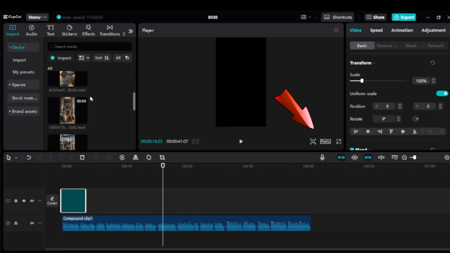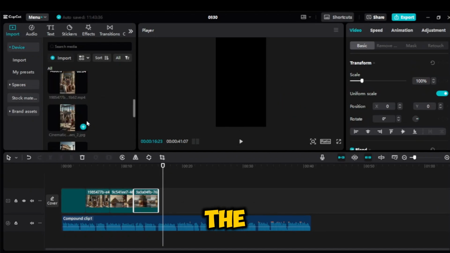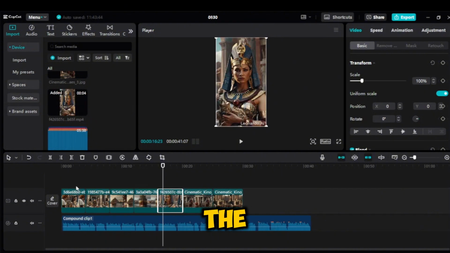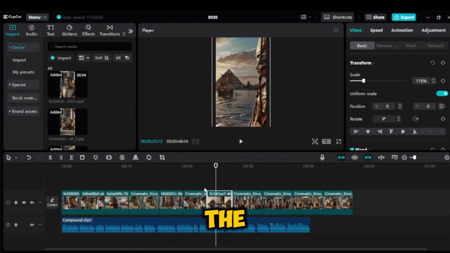Now, let's drag the images we created earlier. First, change the aspect ratio to 9:16, which is the format we need. Then, start adding the images and resizing them to fit the screen. Aim to switch the images every 3 to 5 seconds to keep the viewers engaged.